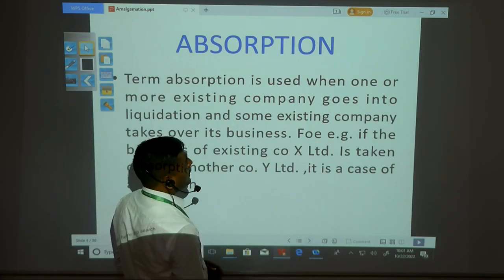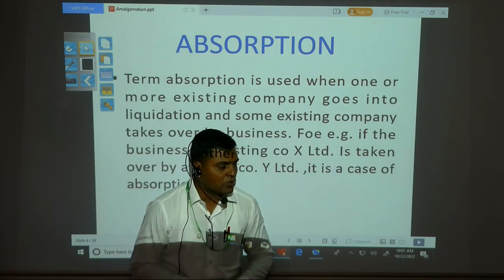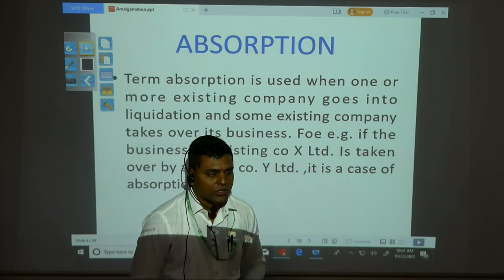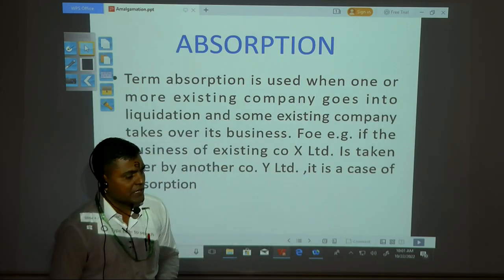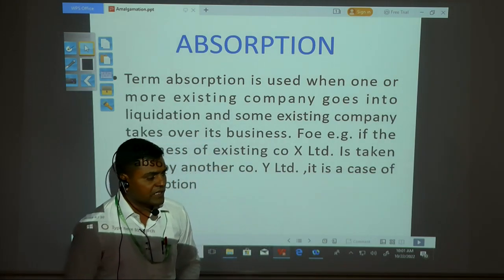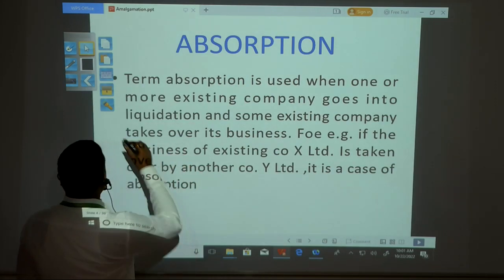After amalgamation, what is absorption? The term absorption is used when one or more existing companies go into liquidation. For example, if the business of the existing company X Limited is taken over by another company, Y Limited, then that is called absorption.